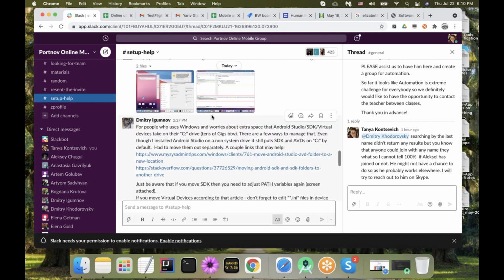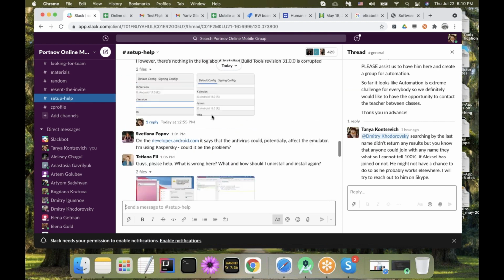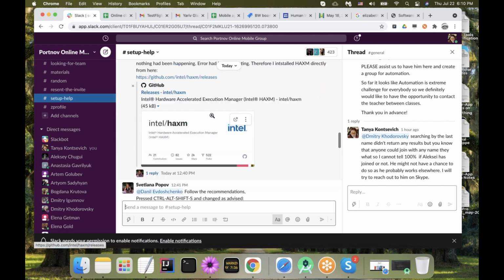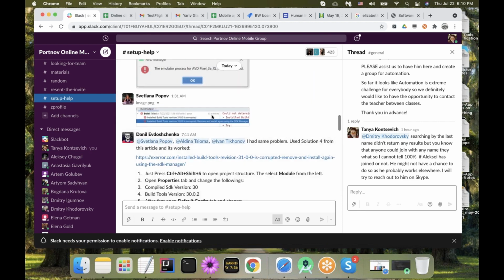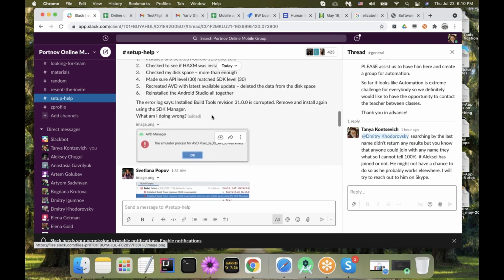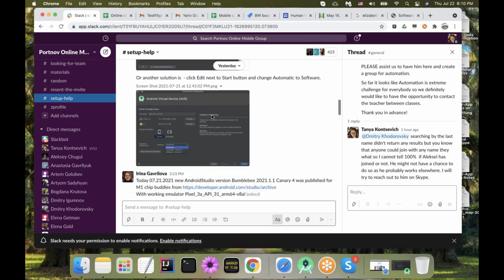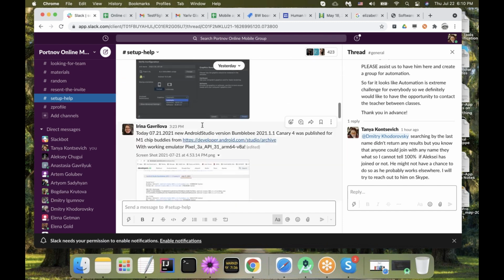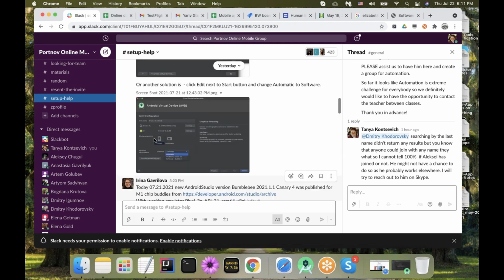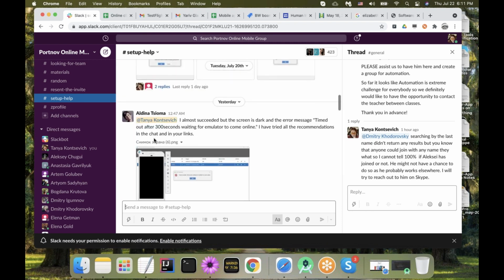Whatever problem you're facing, just take a quick look. Maybe somebody else already had this problem, and maybe those people were able to figure it out. So this is our most common thing. By the way, Dmitry, I think we found your best friend Irina Gavrilova. She was able to figure out Android emulator on M1, so you can tag her here.